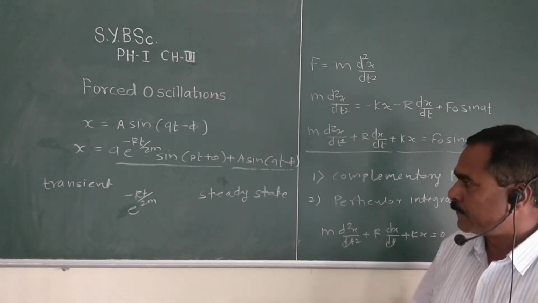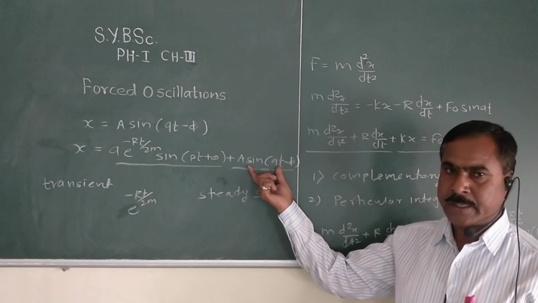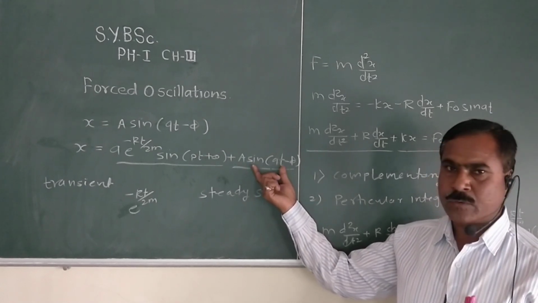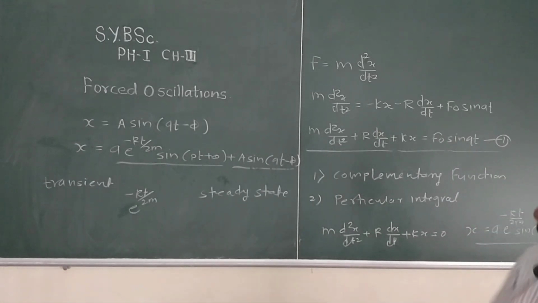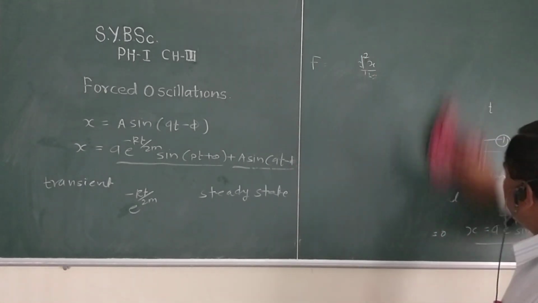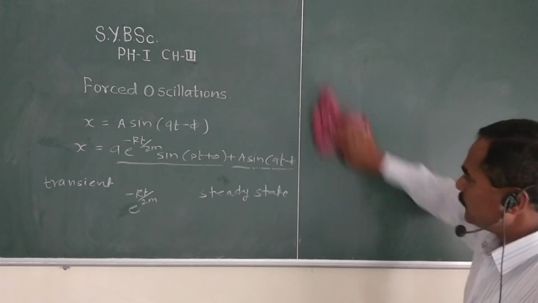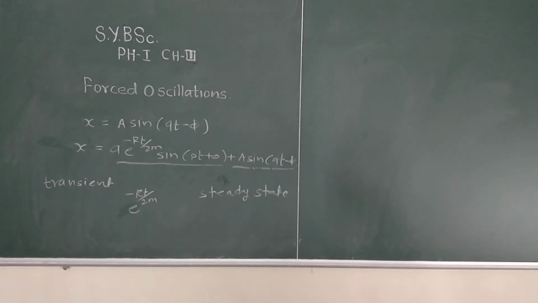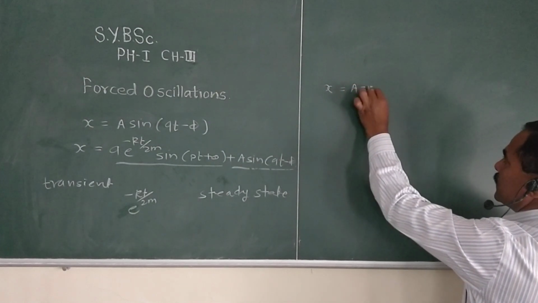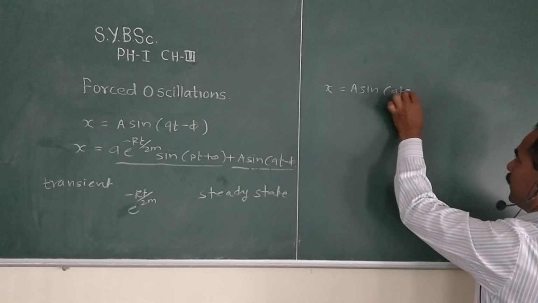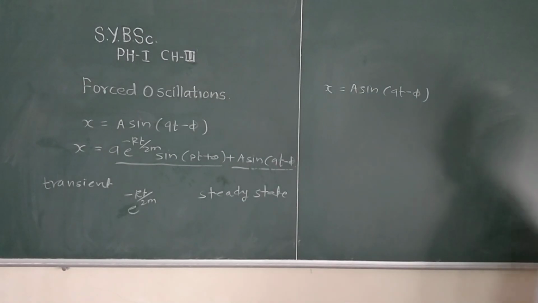So we have to consider this second term and obtain the solution. Therefore we consider the second solution, that is x equal to A sin of (qt minus phi).